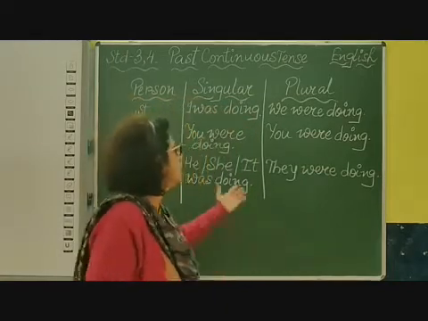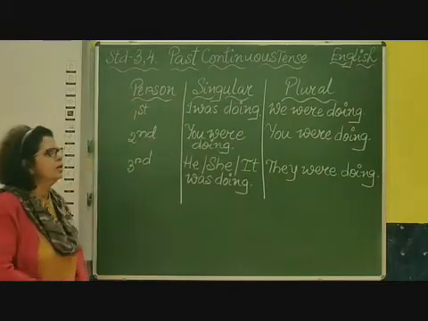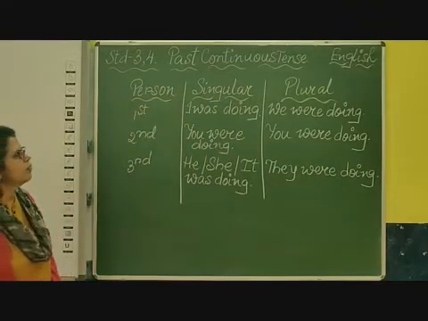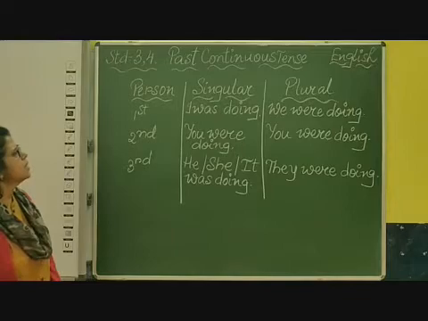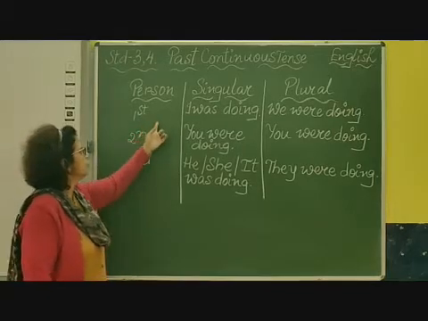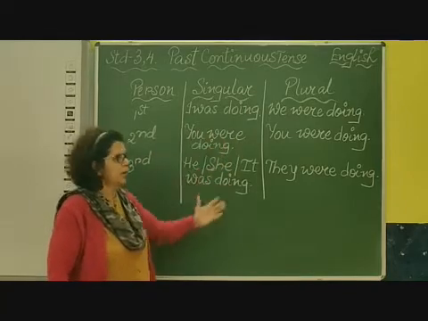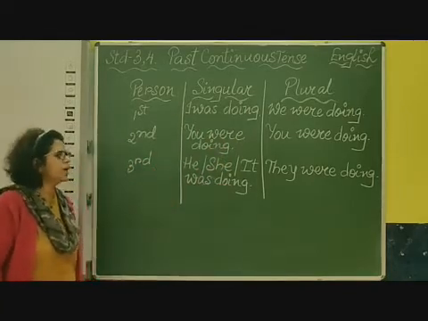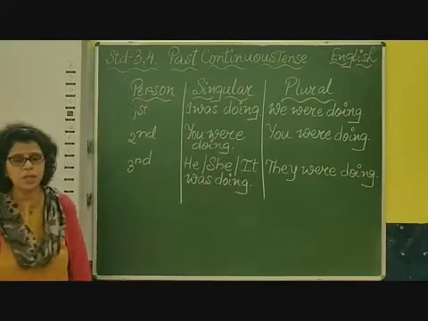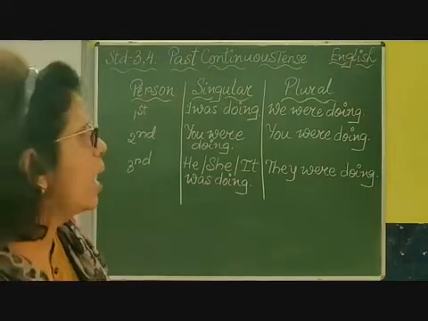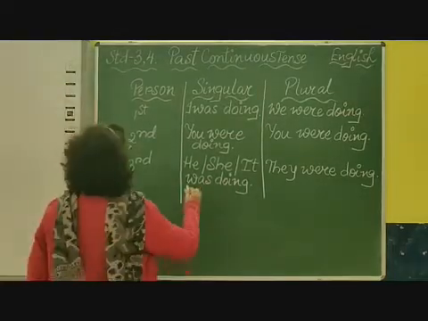So coming to this chart, children, have a look at its table form. You can see I have written person: first person, second person, third person, singular, plural. I have taken the verb do and used it with the pronouns.